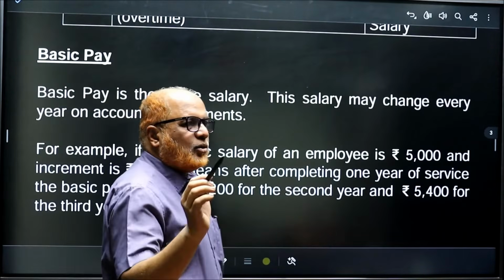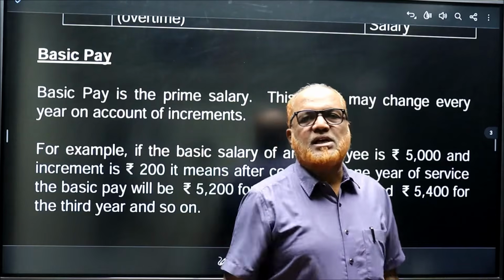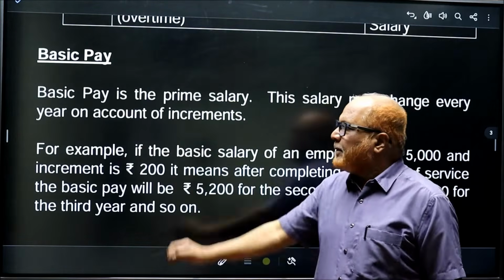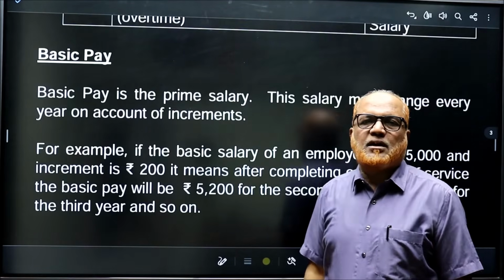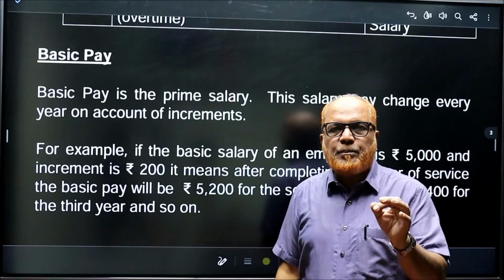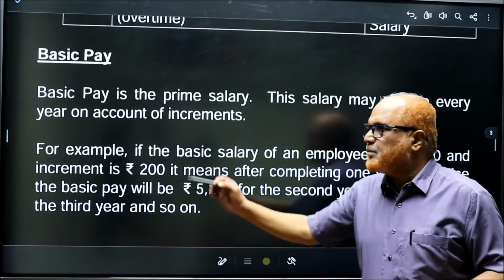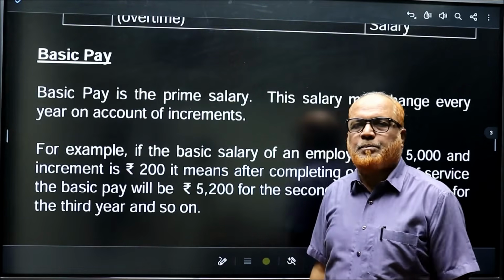So I have explained the meaning of the term salary and the items that may come under the head salary. Now the next topic is basic pay. This is the prime salary. Starting problems, in the next video I am going to explain how to calculate the basic pay.